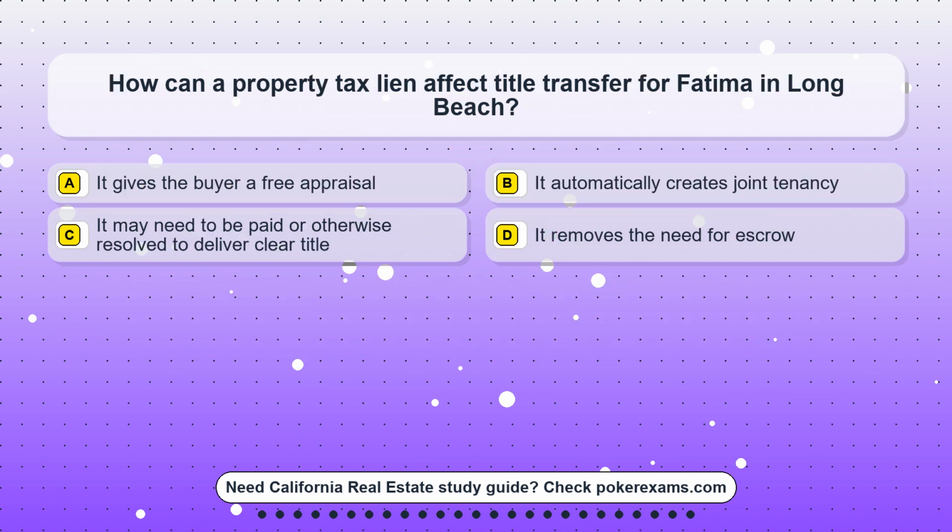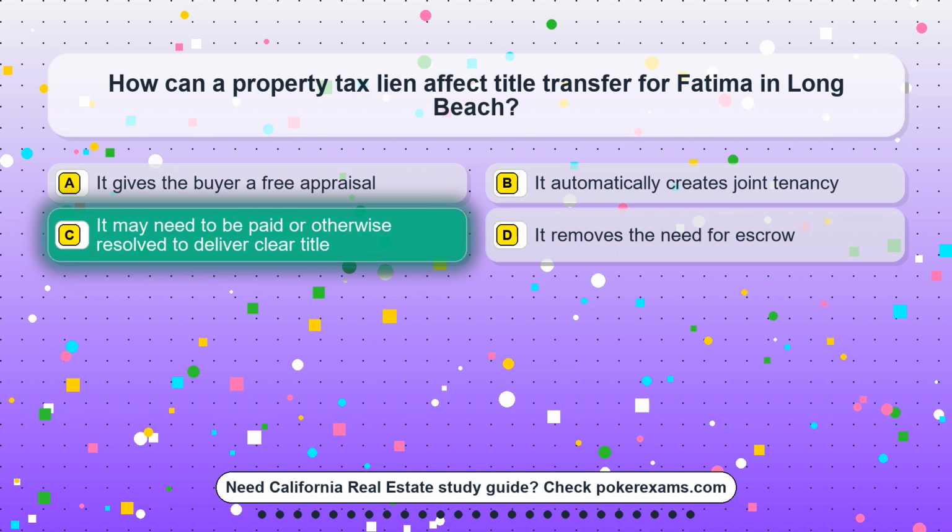Question 17. How can a property tax lien affect title transfer for Fatima in Long Beach? Option A. It gives the buyer a free appraisal. Option B. It automatically creates joint tenancy. Option C. It may need to be paid or otherwise resolved to deliver clear title. Option D. It removes the need for escrow.